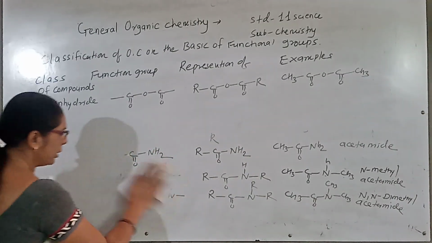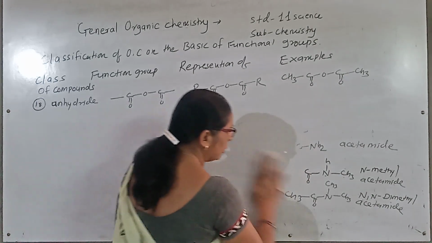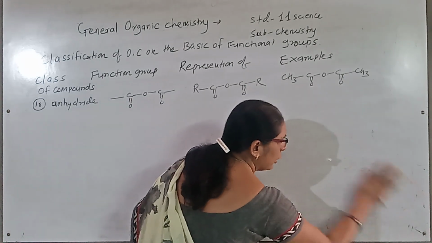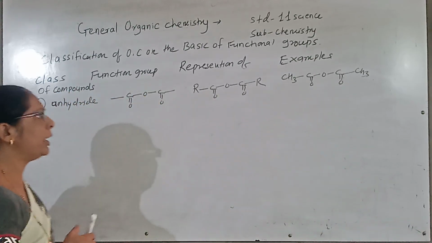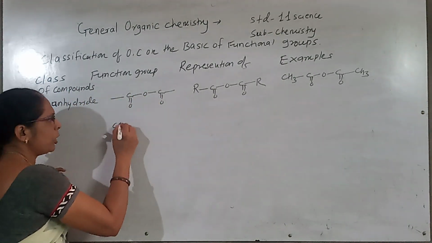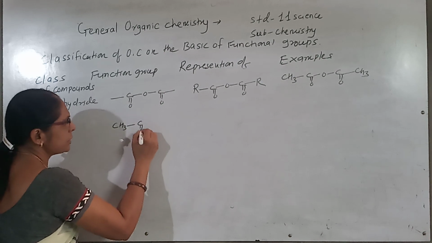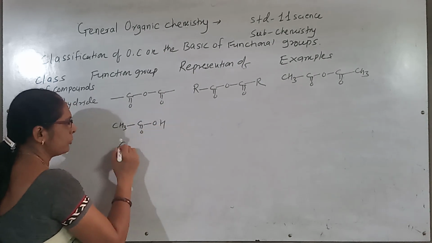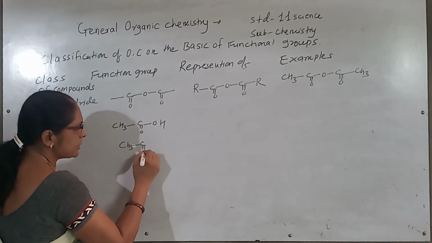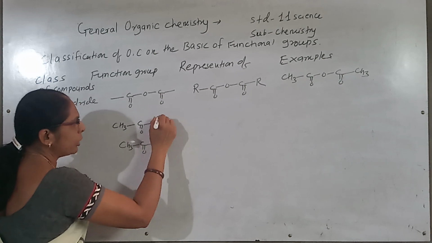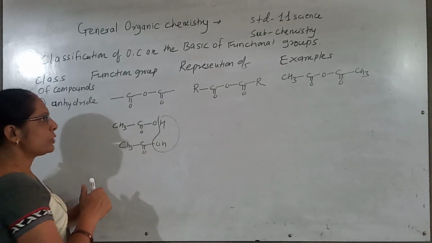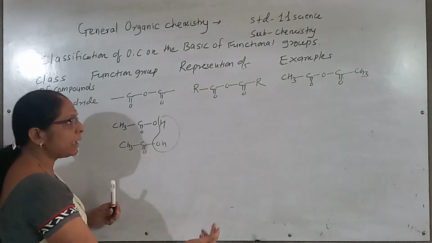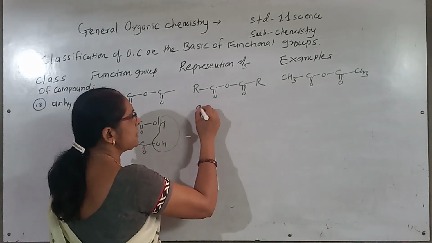So remember, how are the anhydrides obtained? Anhydrides are obtained by removal of the water molecule. When I remove the water, the compound you obtain is called an anhydride. Suppose I have two molecules of acetic acid, CH3COOH. From this acetic acid, if I remove the water, then whatever is obtained is the anhydride. So acetic acid gives acetic anhydride. So this is the acid anhydride.